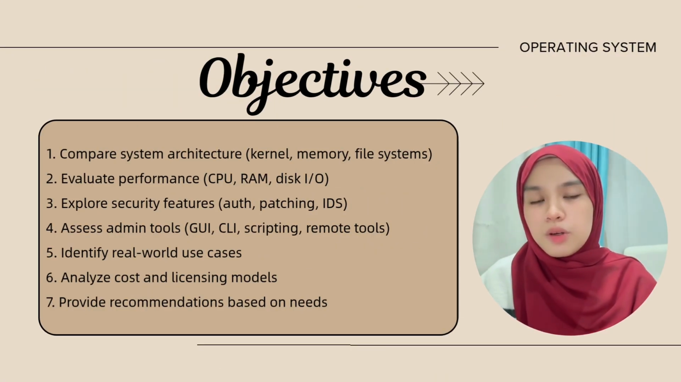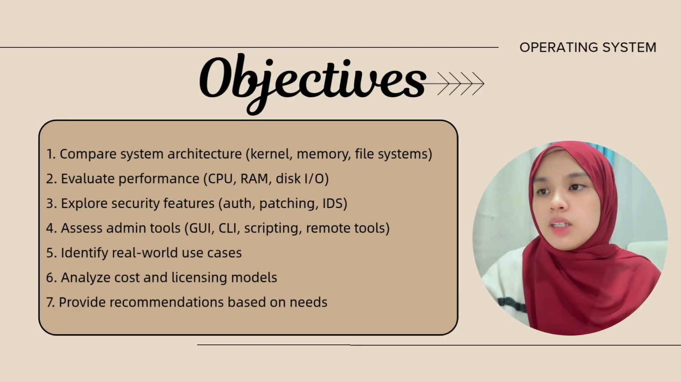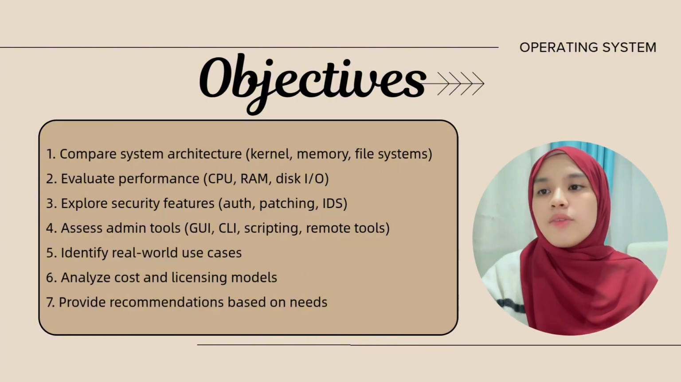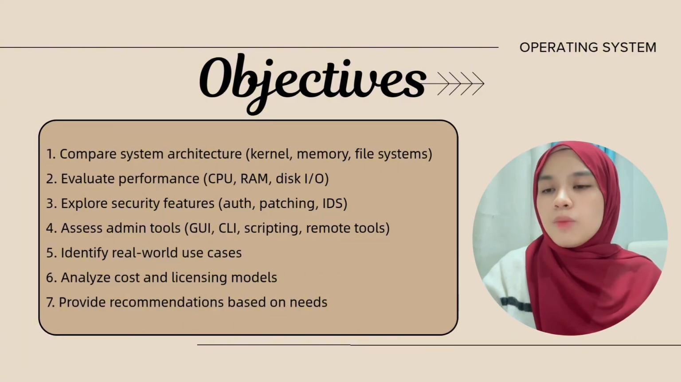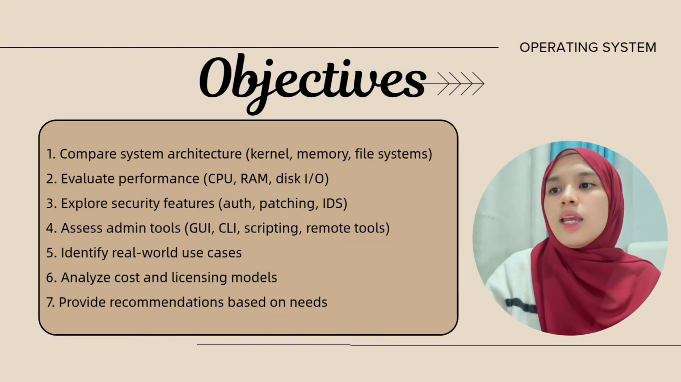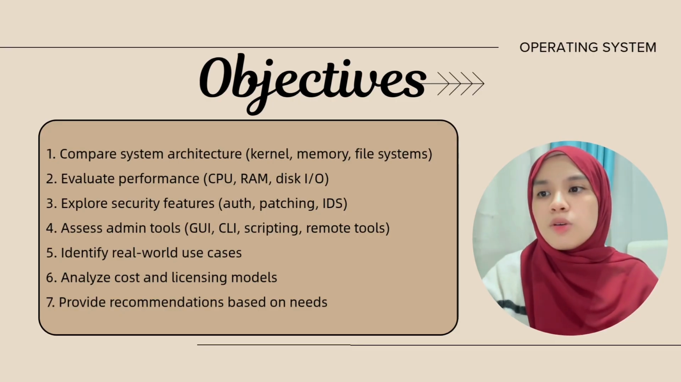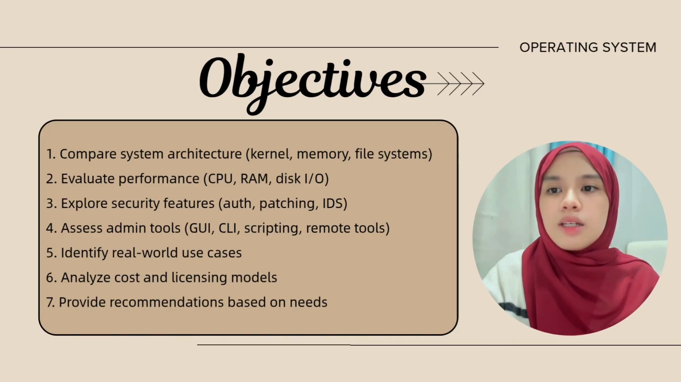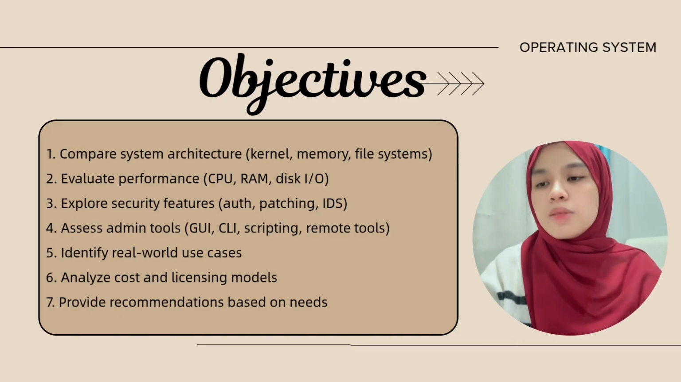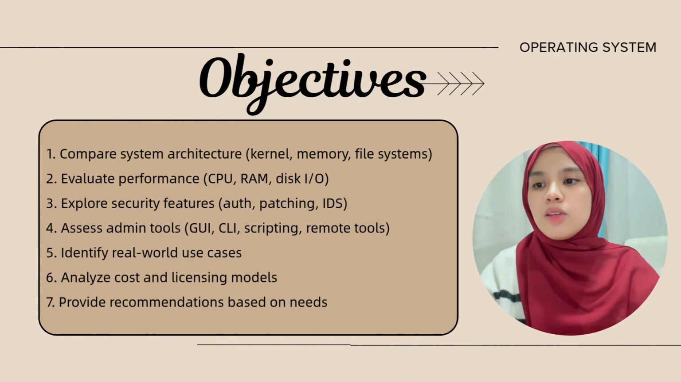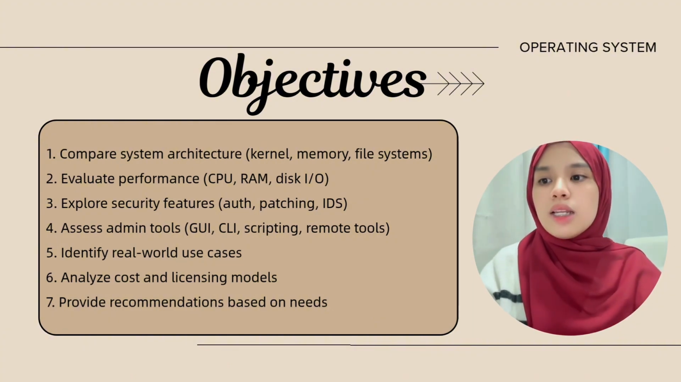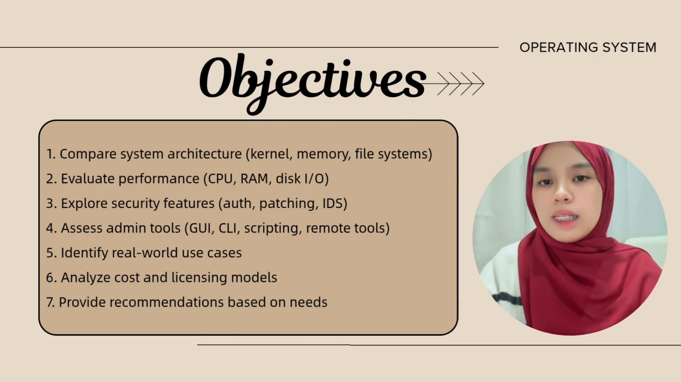The purpose of this report is to make a true comparison between Windows Server and Linux Server. The first objective is to compare their system architecture, including how they handle processes, memory and file system. Second, to evaluate their performance, such as CPU, memory usage, and disk input and output. Third, to explore security features like authentication, encryption, and patching. Fourth, to assess management tools, including command line and GUI-based interfaces. Fifth, to identify use cases where each platform excels. Sixth, to analyze their cost and licensing model. Last objective is to make a practical recommendation based on the findings.